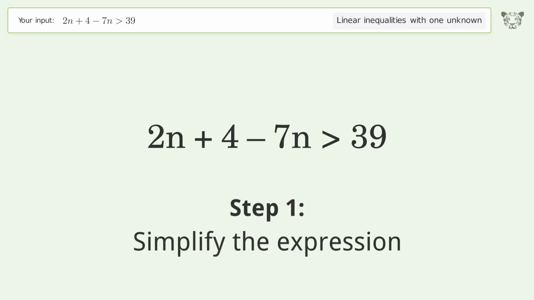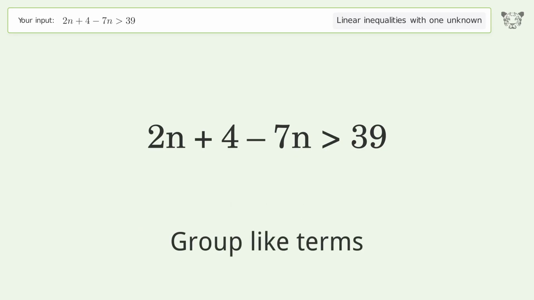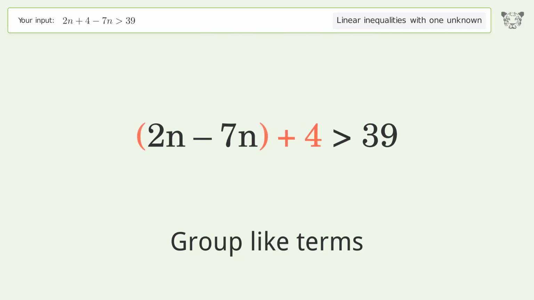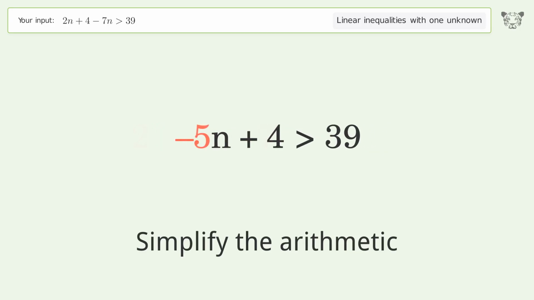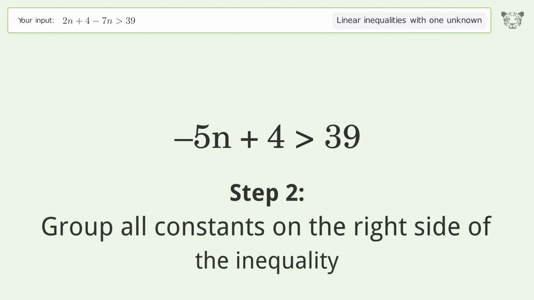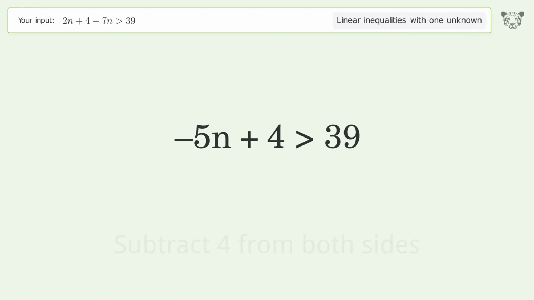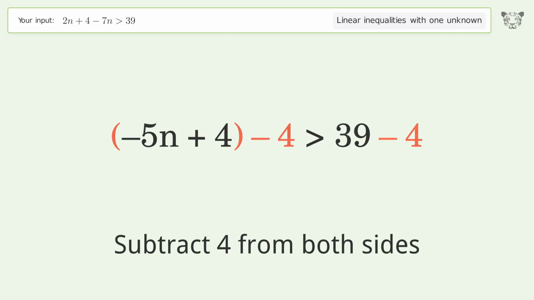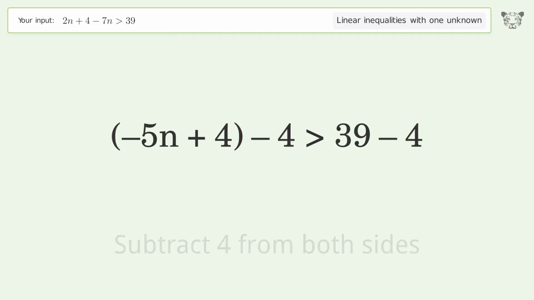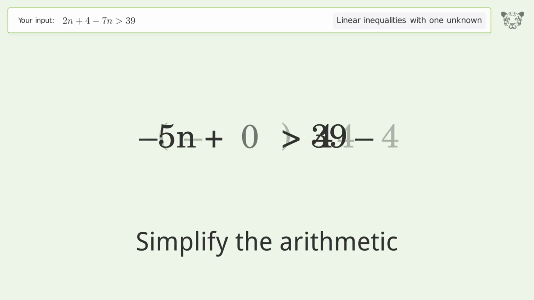Simplify the expression. Group like terms. Simplify the arithmetic. Group all constants on the right side of the inequality. Subtract 4 from both sides. Simplify the arithmetic.